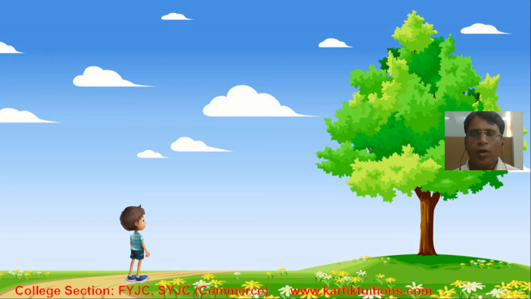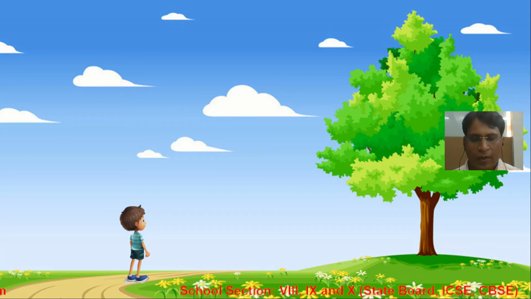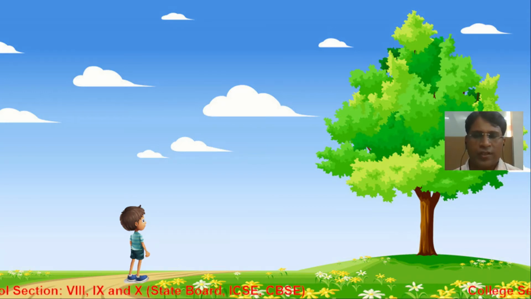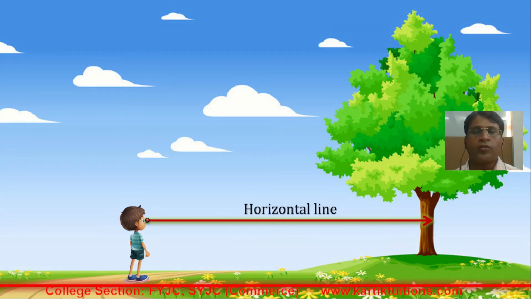Next, let's talk about the horizontal line. When you're standing in front of a tree, the ray of vision which is parallel to the ground level is your horizontal line. Generally that is always at the height of your eyesight from the ground.